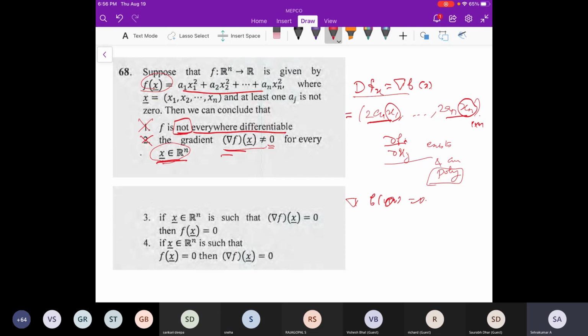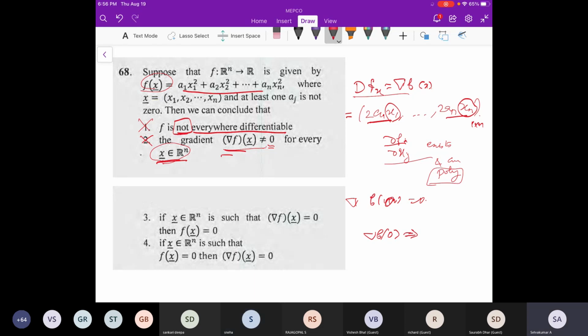That is correct, that is true. Why? Gradient f of x is 0, f of x is equal to 0, that means at the 0, 0, 0 point the differentiation is also 0. No, I could not understand what you are saying, can you repeat it? I'm saying if del f is 0, then f of x is equal to 0. No, it may be constant also. It's wrong. Actually, this you have to note.